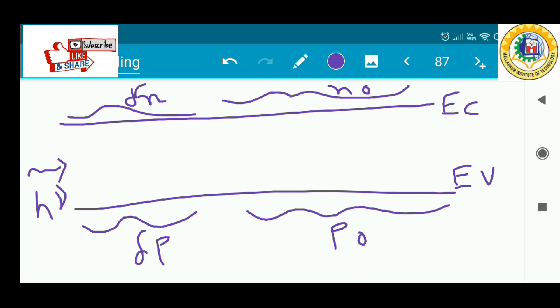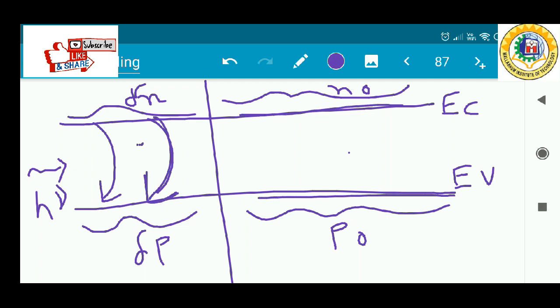So this is the creation of excess electron density, and this is the difference: this is the thermal equilibrium case and this is the excess carrier generation case. And whenever recombination is happening inside the semiconductor, then the reverse case is happening. So the recombination of excess electrons and holes means this is the recombination case, but the thermal equilibrium value remains constant.